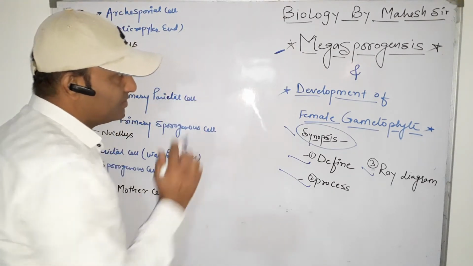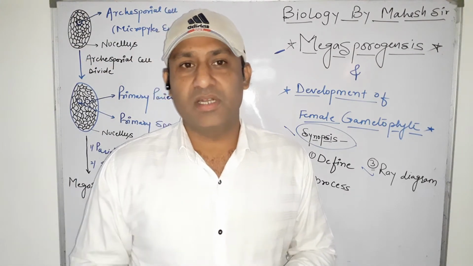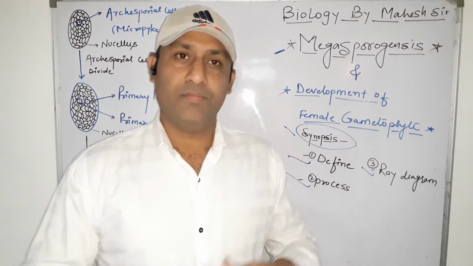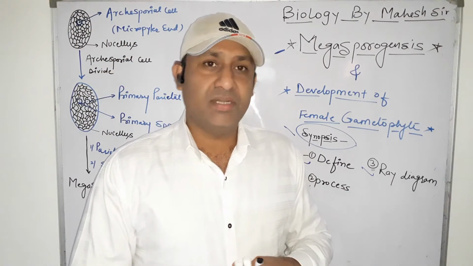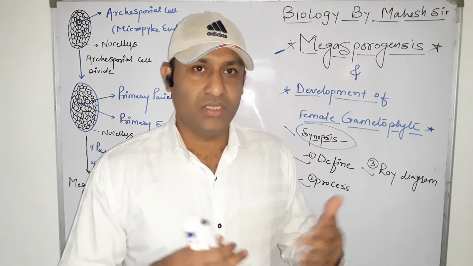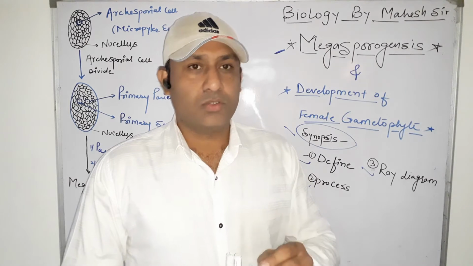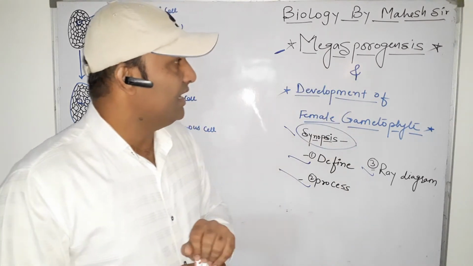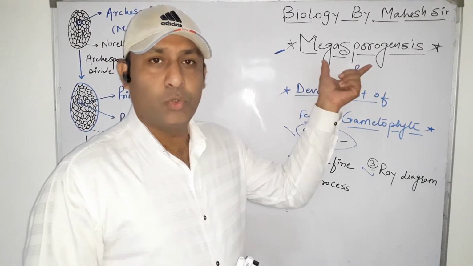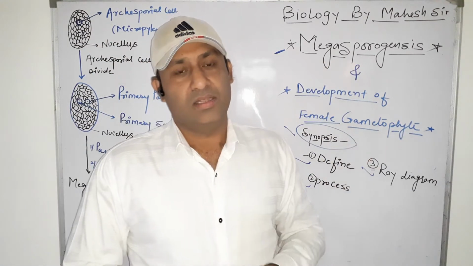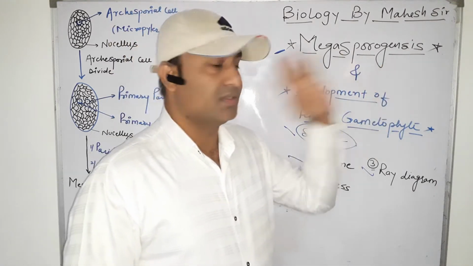Megasporogenesis means the process by which the megaspore mother cell undergoes meiotic division and produces a megaspore. Or we can say in case of angiosperm plants, the female germinal cell undergoes meiosis and then produces the female gamete. It is called megasporogenesis. As we know, in angiosperm plants the female gamete is called megaspore, so we can say that the process of formation of megaspore is called megasporogenesis.